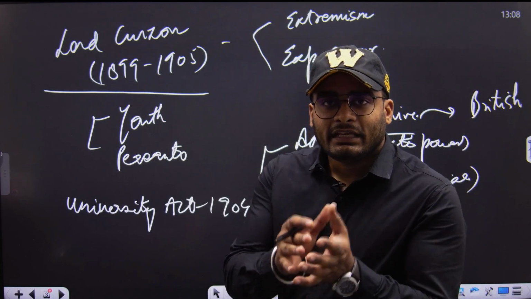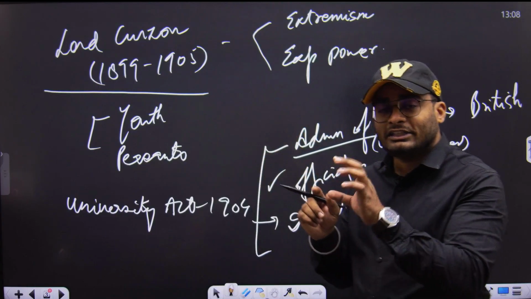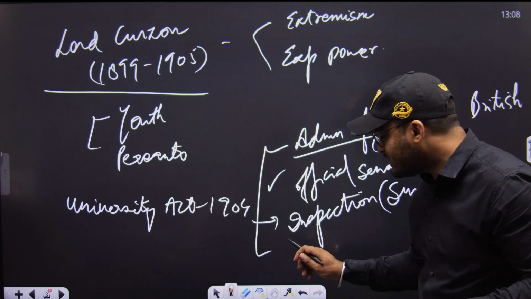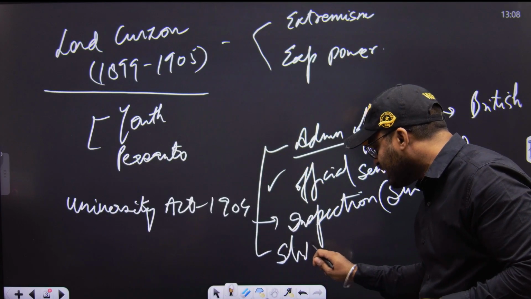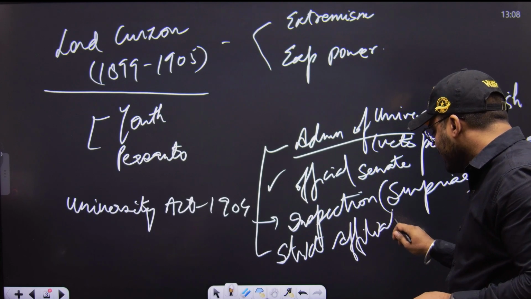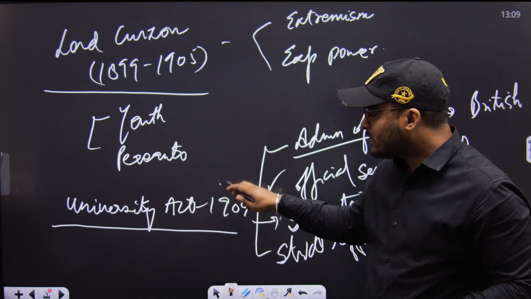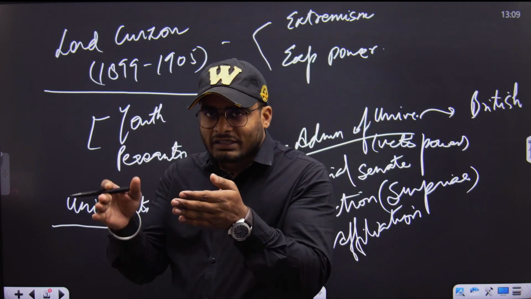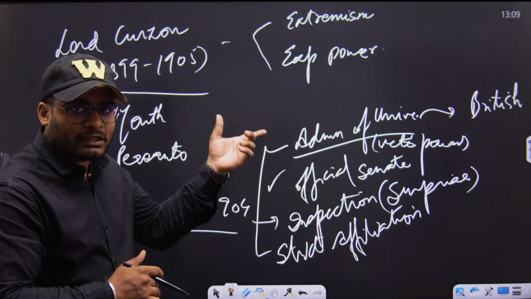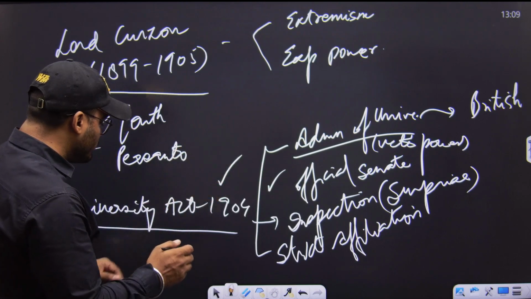And for the colleges affiliated with the universities, there came strict affiliation rules. So by one single strike with the University Act of 1904, Curzon excluded all the youths from this national movement, so they would not participate in this movement.